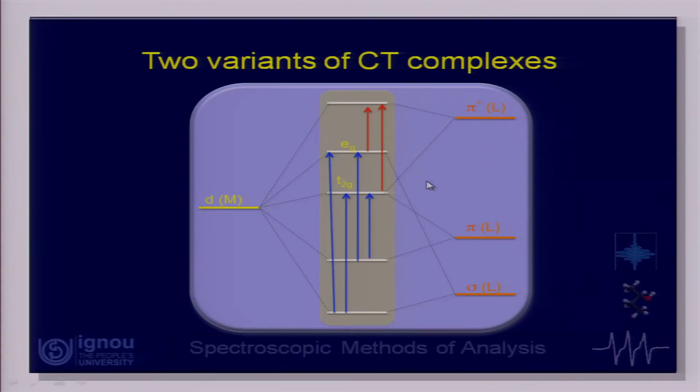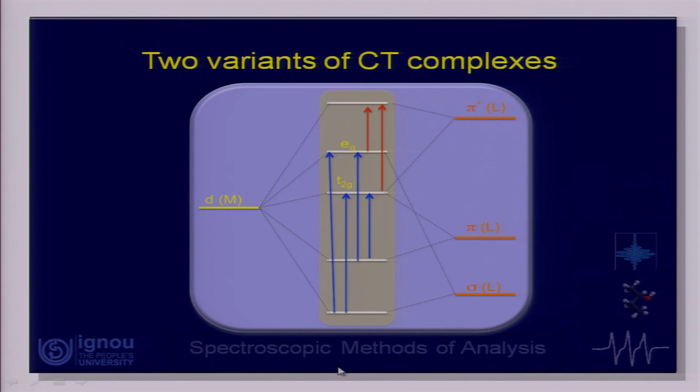Going further, there are two types of charge transfer complexes we can come across. What I am showing here are the d orbitals of the metal, and these are the molecular orbitals of the ligand: sigma, pi, pi star and so on. When the complex forms between the metal ion and the ligand, this is the energy level diagram we have.